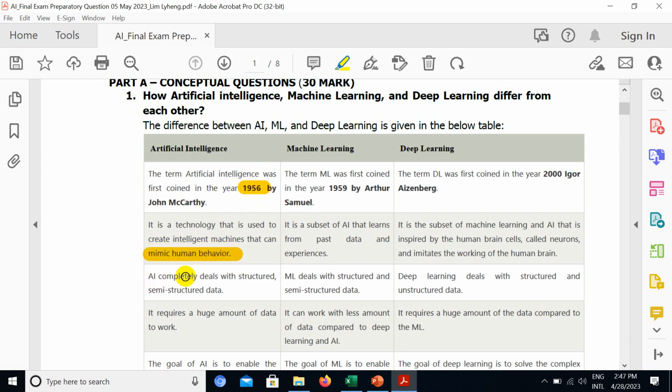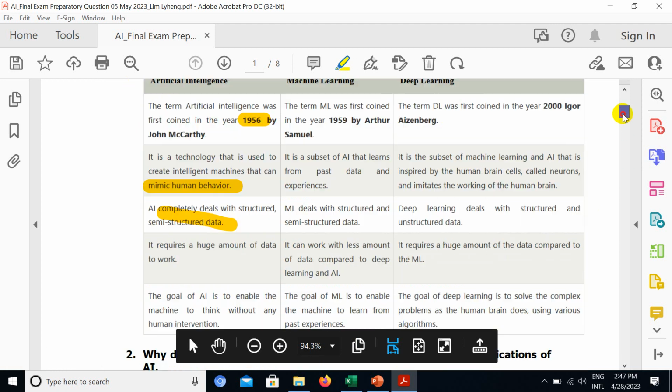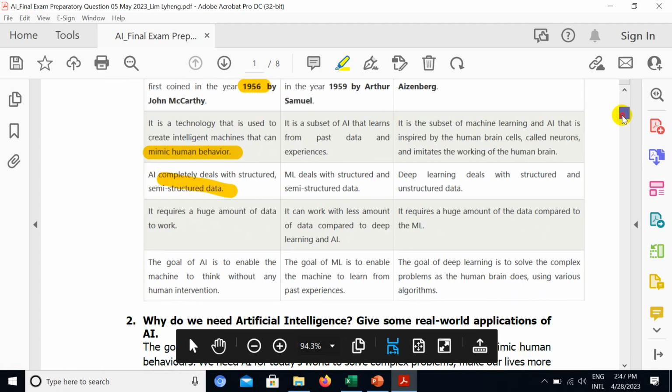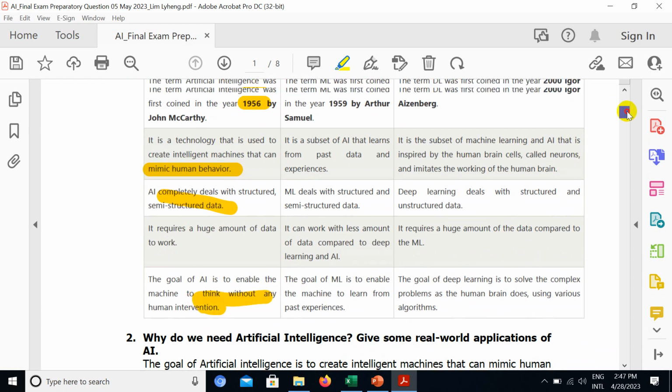AI completely deals with structured and semi-structured data, and it requires a huge amount of data to work. The goal of AI is to enable the machine to think without any human intervention. So the machine can think by itself without human assistance.